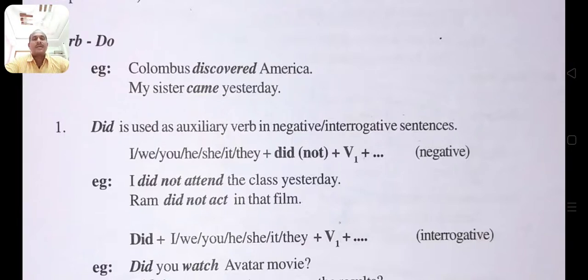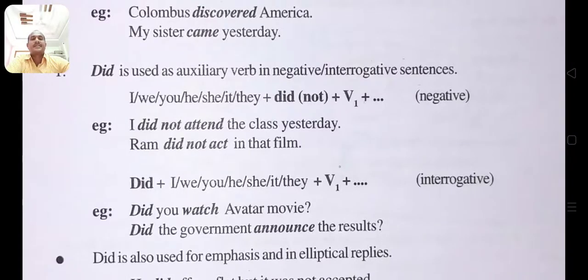Remember that you don't use the second form of the verb in a negative simple past tense sentence, plus object. Example: I did not attend the class yesterday. Ram did not act in that film. These are negative sentences in the simple past tense.